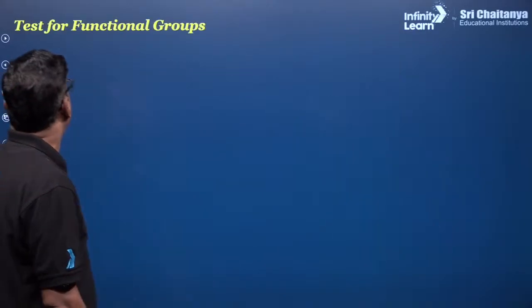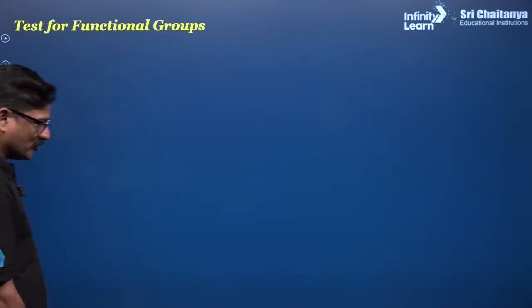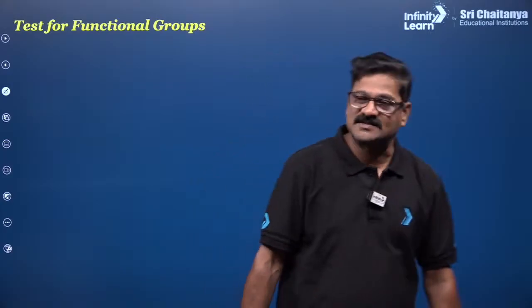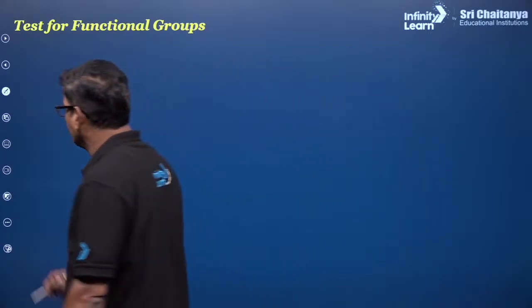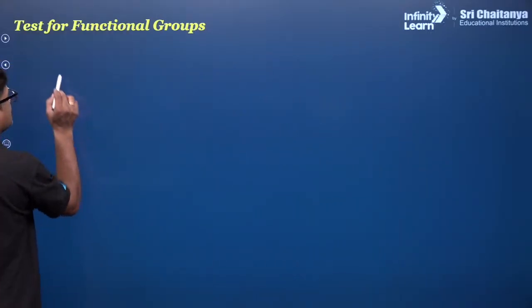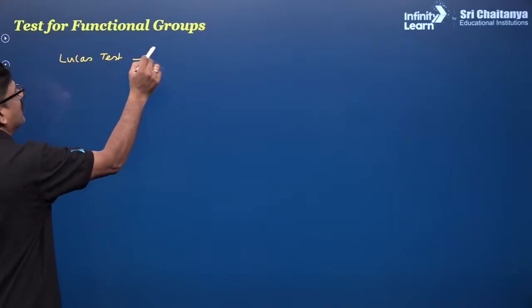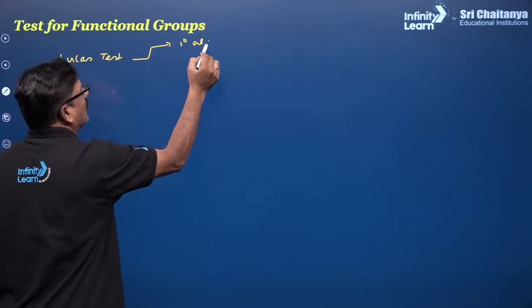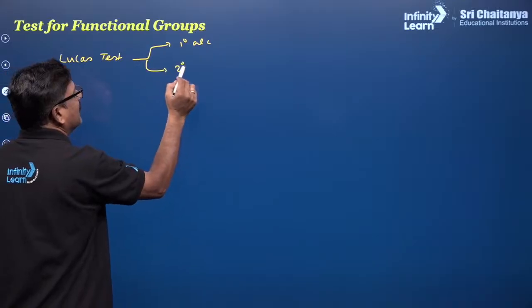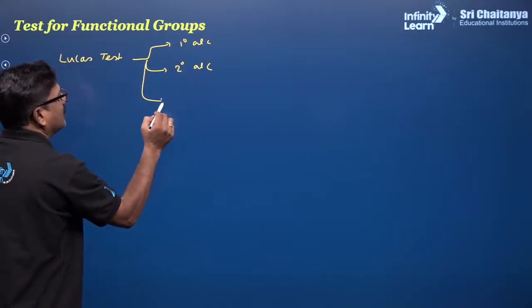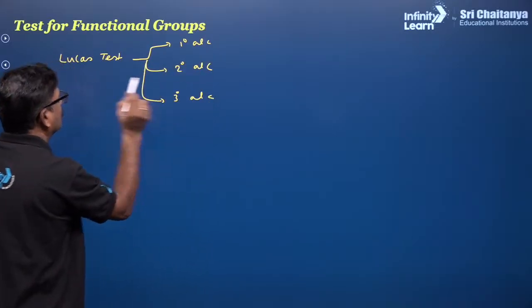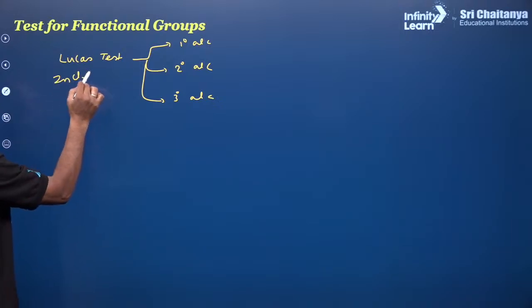अच्छा बात है. And test for functional groups, you have the various tests for functional groups. Okay, and you have Lucas test. Okay, so you have the primary alcohol, secondary alcohol, and tertiary alcohol. You use zinc chloride plus HCl.